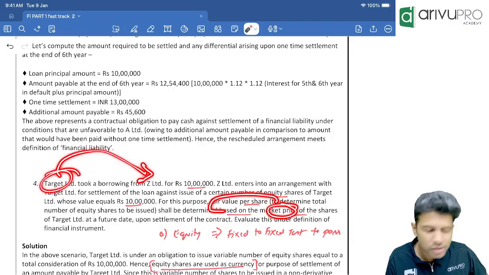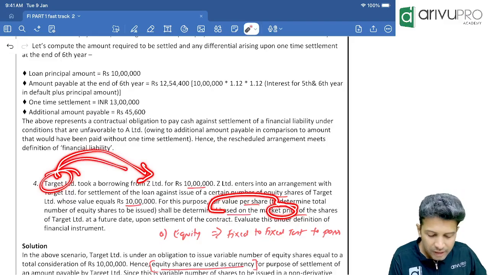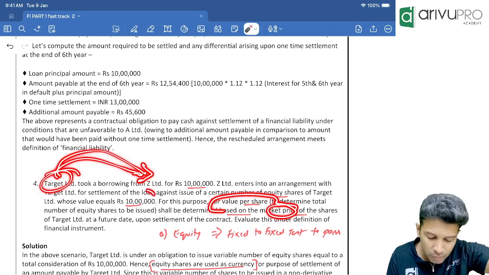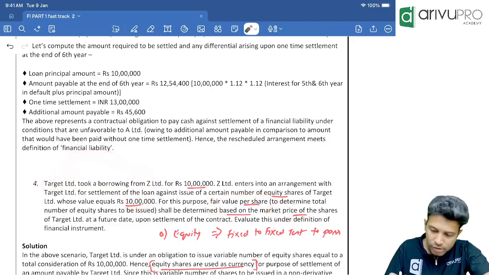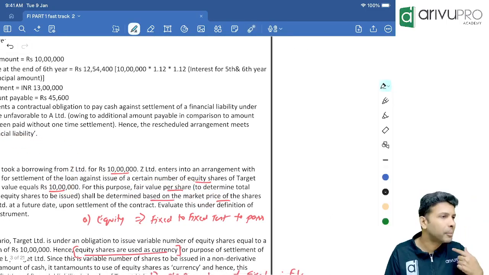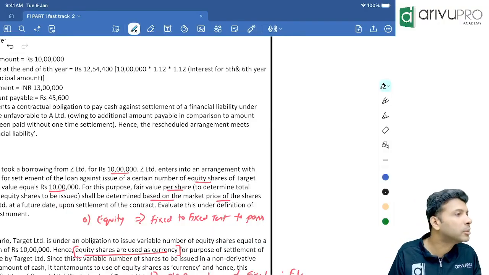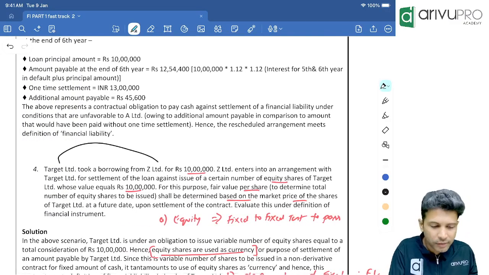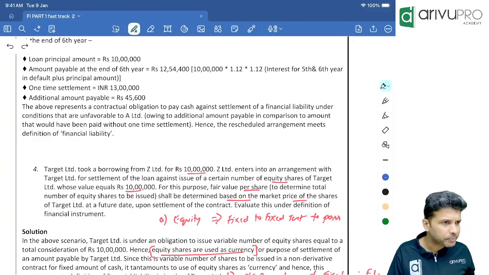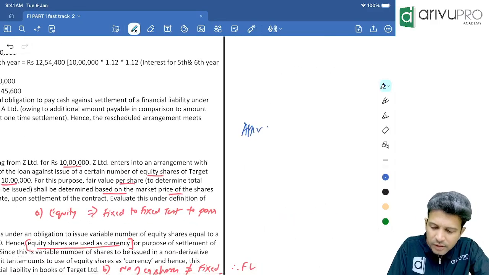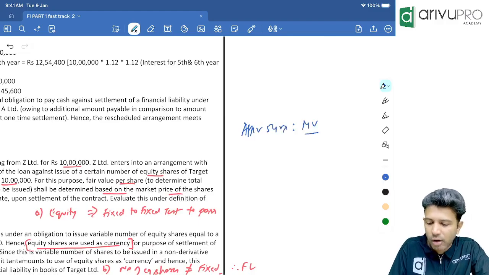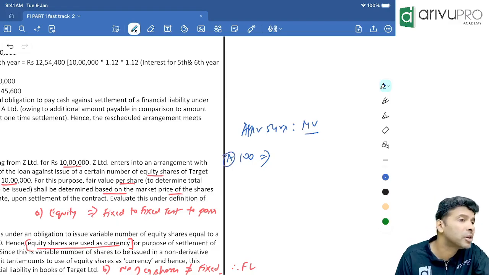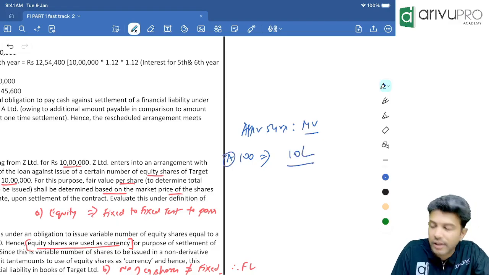Because the number of shares is based on the market price. Basically, target is telling Z, I will give you that number of shares whose value will be equal to what? 10 lakh. Okay, now use your common sense. Suppose on the settlement date, let's suppose the loan term is 5 years. That means target will issue the shares to Z now or after 5 years? After 5 years as settlement. Let's say after 5 years, the market value of equity shares is 100. Market value of the equity shares is how much? 100. Then how many shares will be issued?